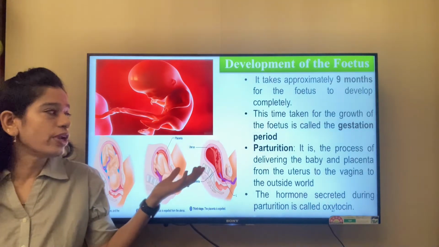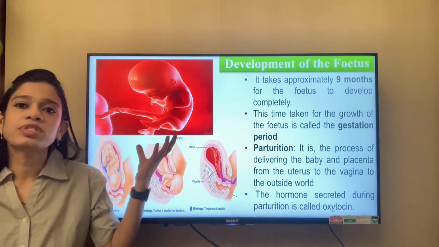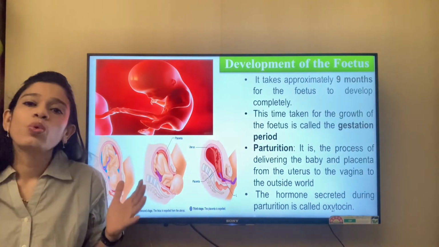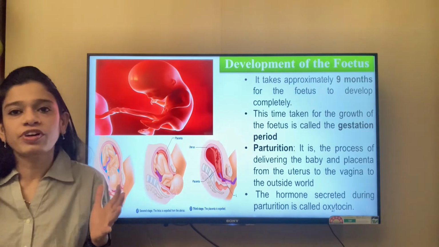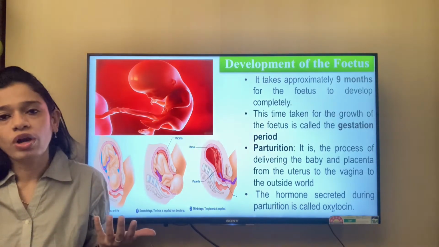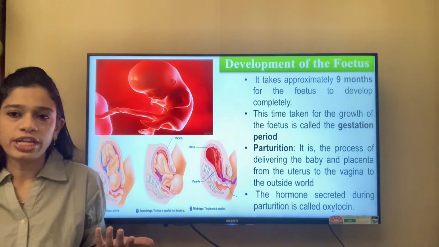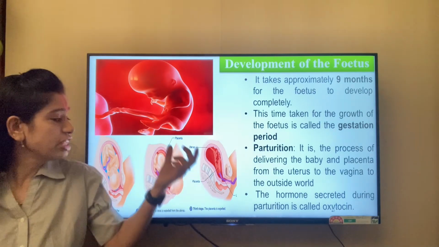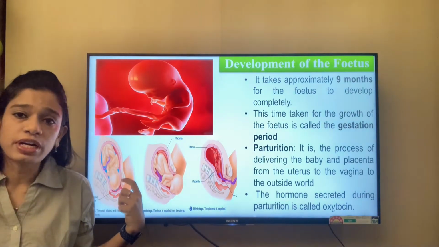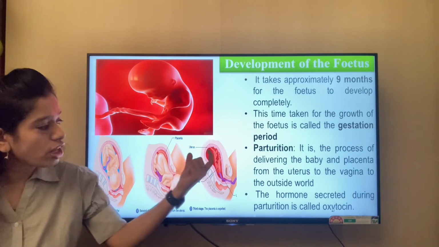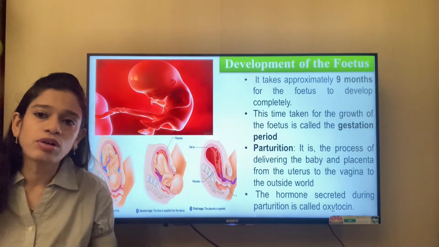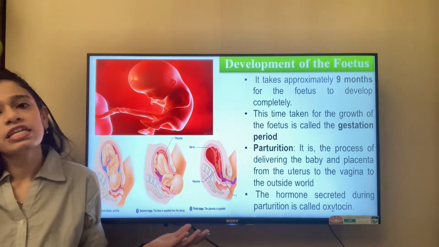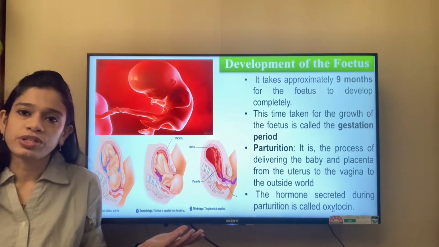So this is how it grows, and finally it becomes a complete fetus which needs to be delivered, or it needs to come out of the mother's body. The process by which a baby is delivered and comes out of the mother's body is known as parturition.